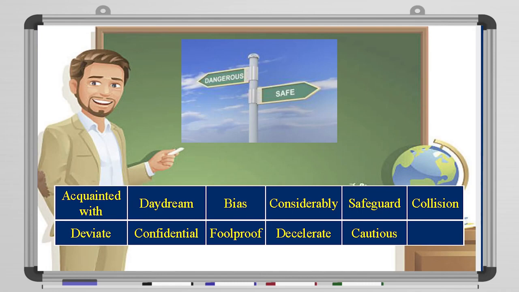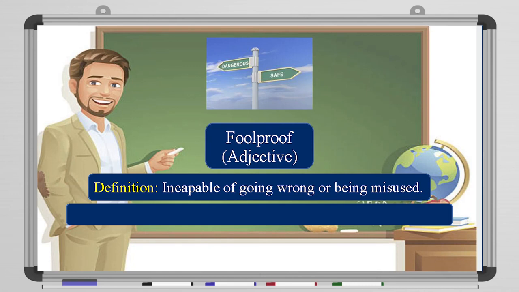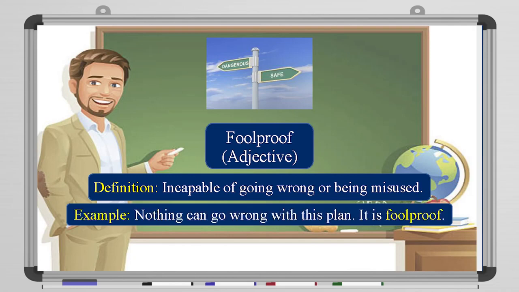All right? Next, you have two arrows, a dangerous and a safe one. What do you think? That's it. It's foolproof. It's an adjective. It means incapable of going wrong or being misused. For example, nothing can go wrong with this plan. It's foolproof. Okay? Clear?